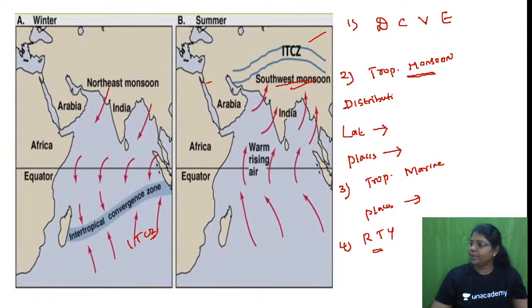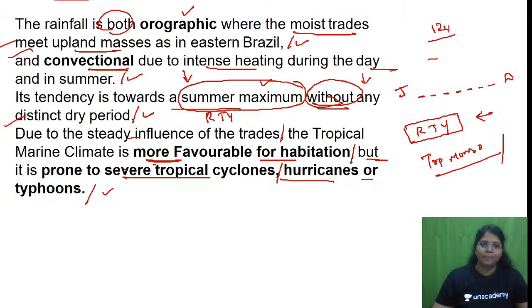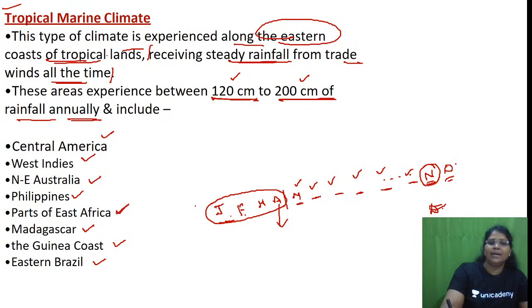Tropical marine, hot wet equatorial. Super. Which are the places which come under this? Can we go for this? I think you didn't give me the answer for places alone. Okay, I'll help you with places now. First, let us finish tropical marine. What are the tropical marine places?